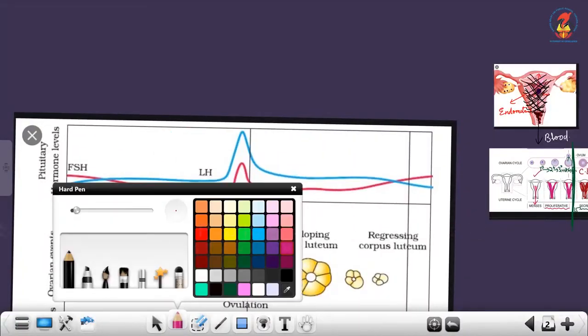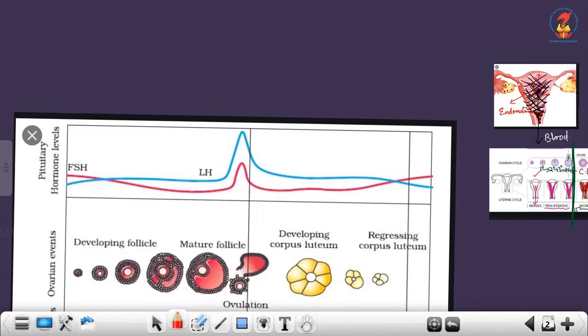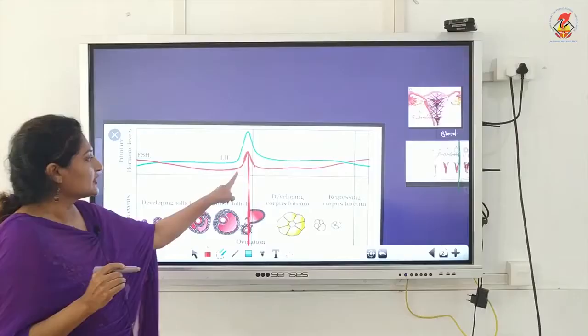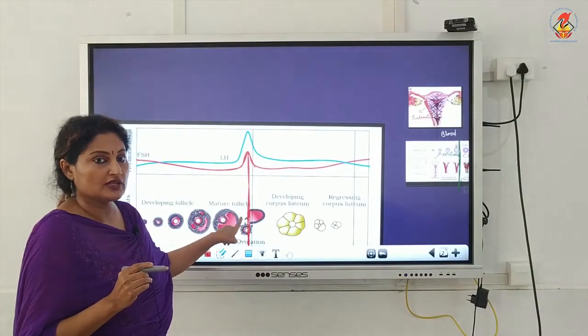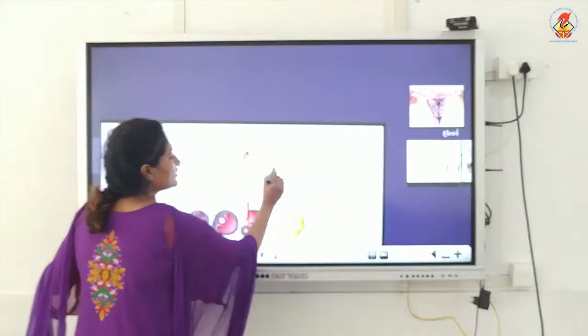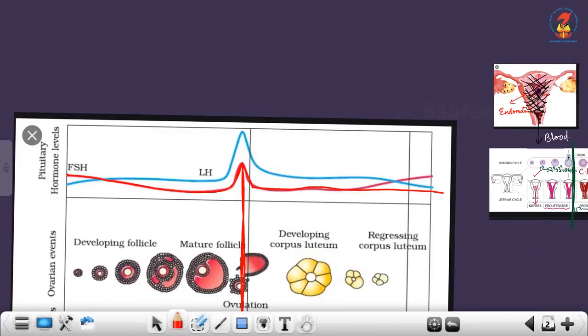Look at the pituitary hormones. See, FSH is given red color, it's flat, and see it peaks here. Peaks, see where it is correlated to ovulation. See here, ovulation. Just before ovulation, it peaks, which means it is responsible for rupturing of the Graafian follicle, and then again flattens. So you can learn this just like blindly.